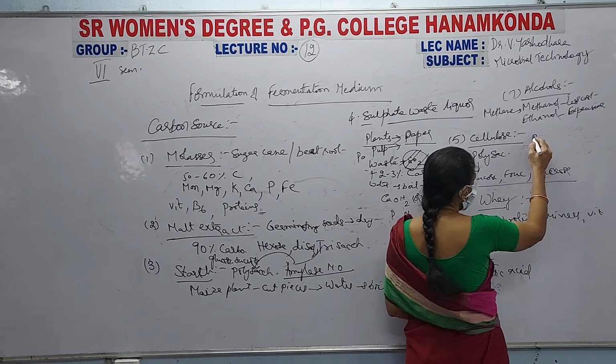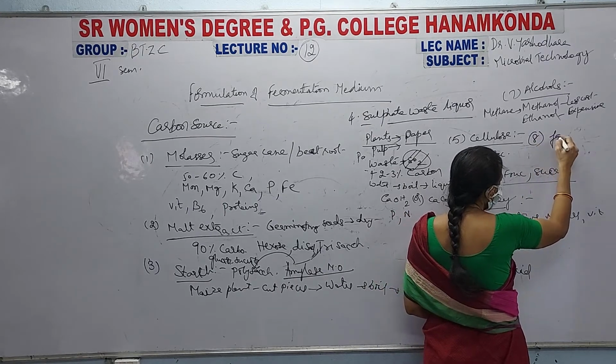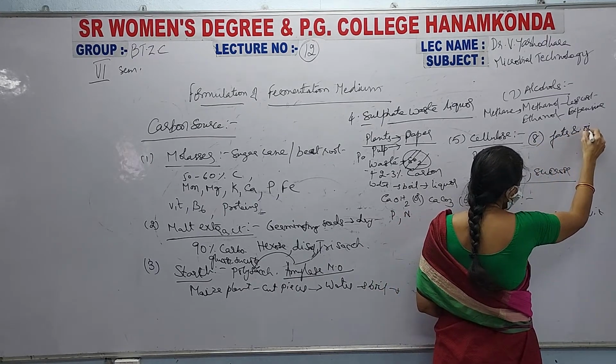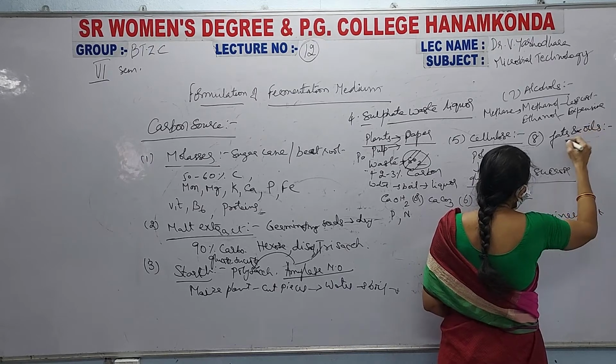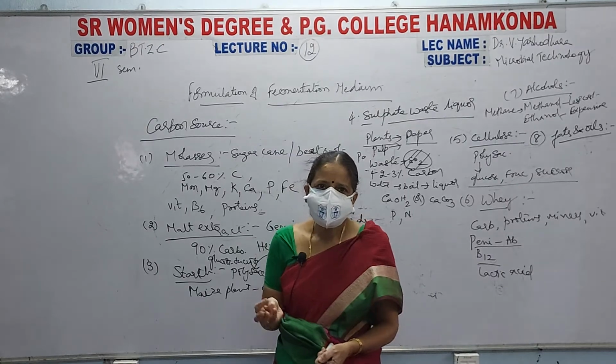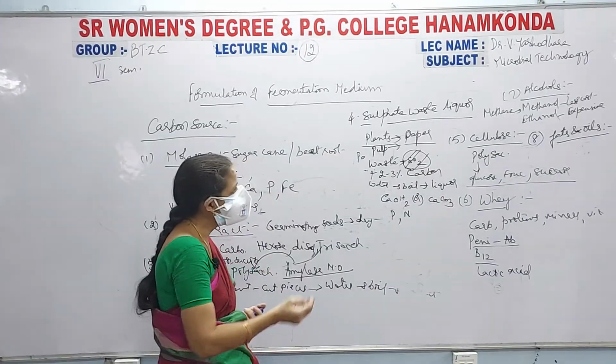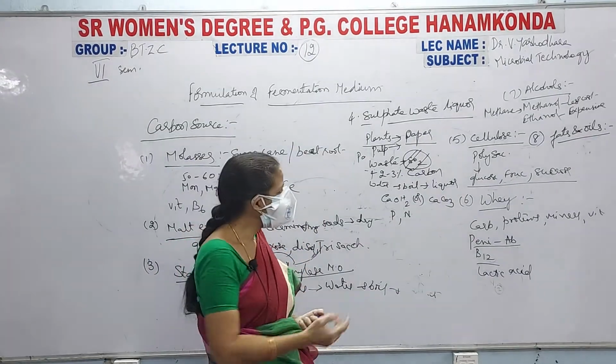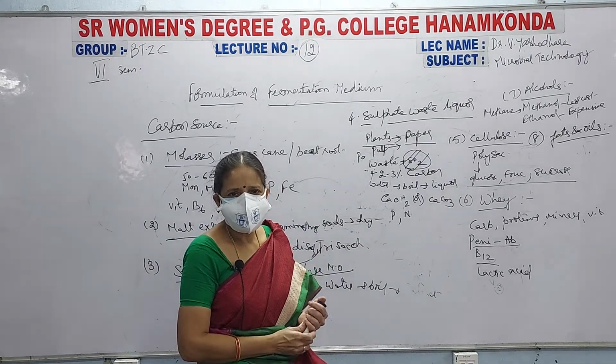Coming to the 8th one, that is the last one, that is fats and oils. Fats and oils means you can use animal based fats, next plant based oils, fish oil. These can be used in your culture medium as a carbon source.